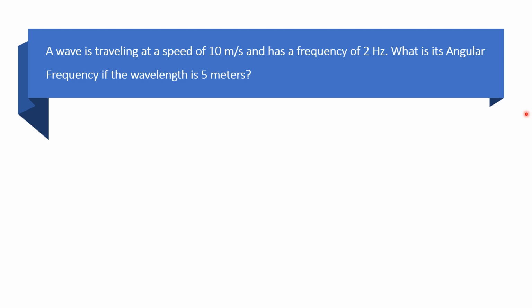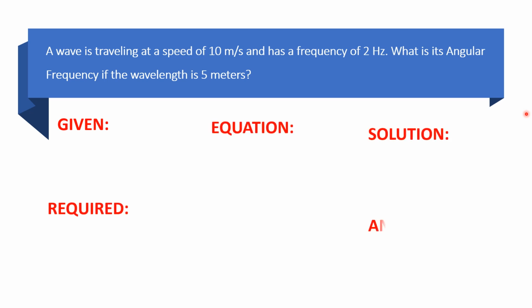Okay, let's start. Let's find the given, the required, the equation, the solution, and the answer. For our given, we have 2 hertz. So let's put this on our given. In period form, since we know that hertz is the reciprocal of period, we have 2.0 raised to -1. That is also equivalent to 2 cycles per second. So pwede yan para makapakita lang natin yung unit for seconds.